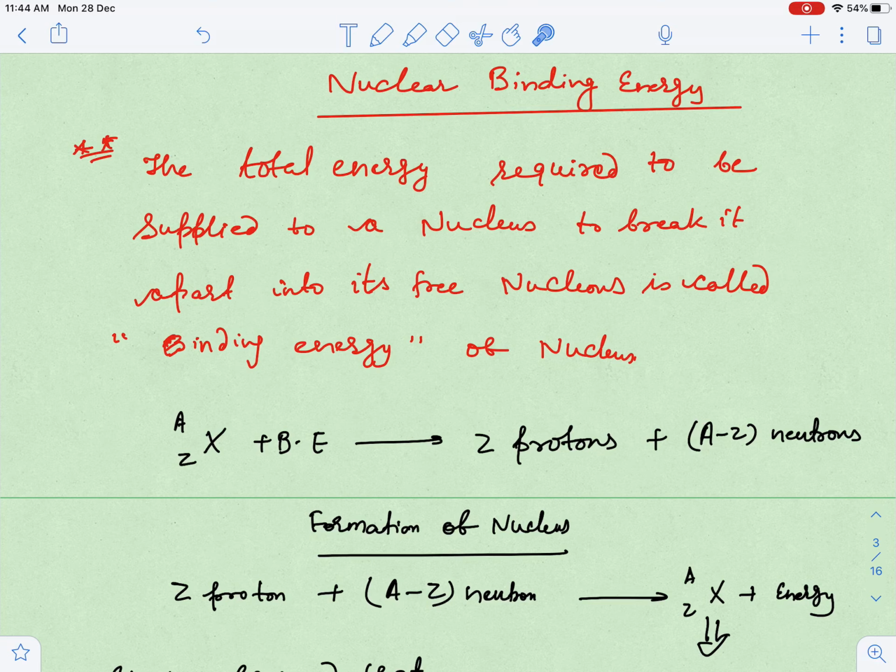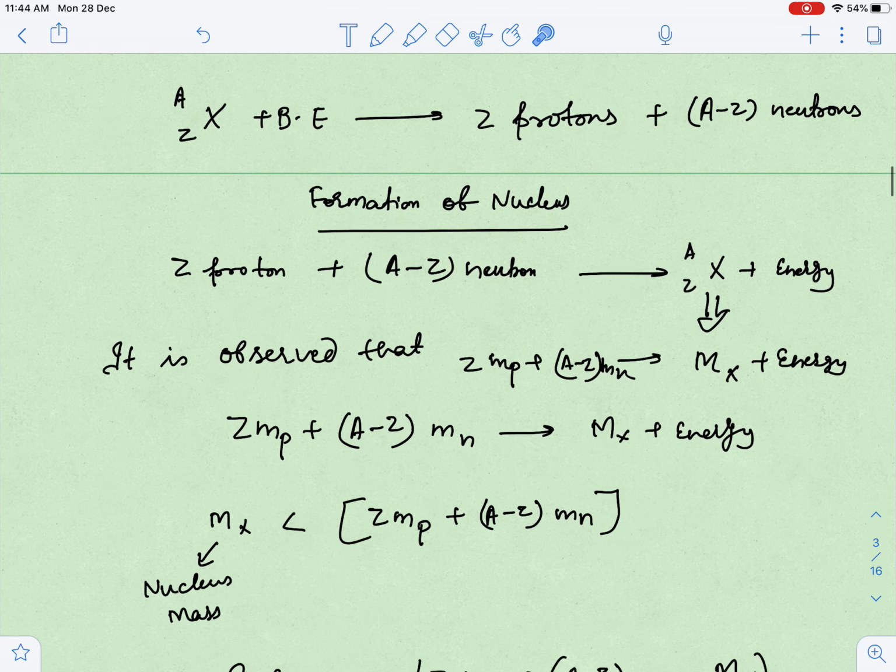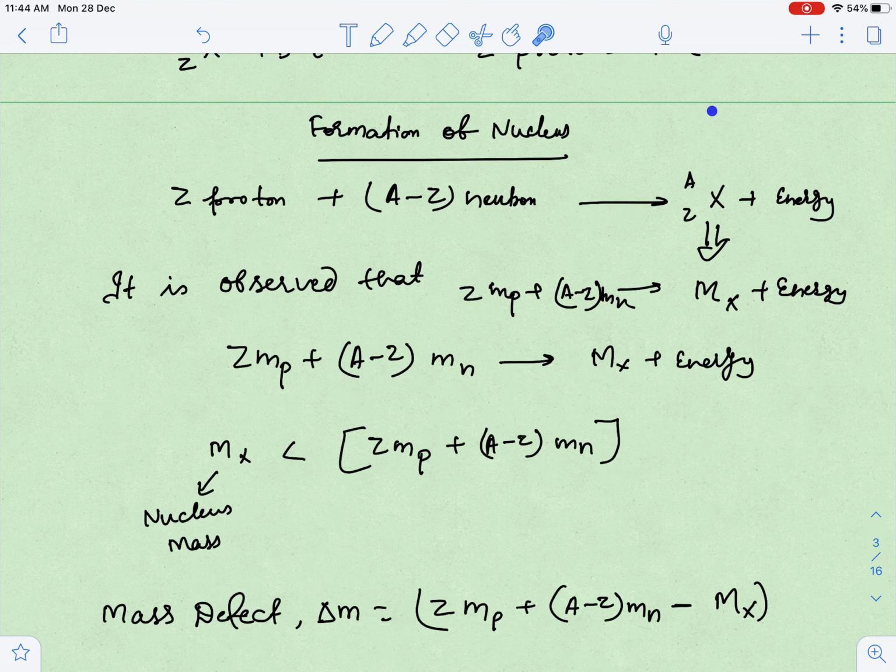First of all, we have to understand what this binding energy means, guys. I have taken, suppose, an element X having atomic number Z and atomic mass A. This is the atomic number and this is the mass number, or atomic mass number. Okay guys, atomic number Z means Z protons or Z electrons, and mass number A minus Z means neutrons.